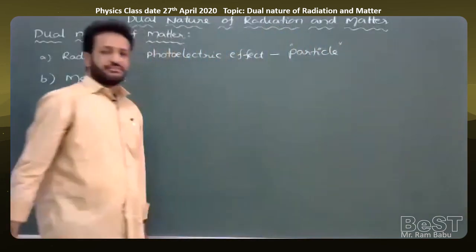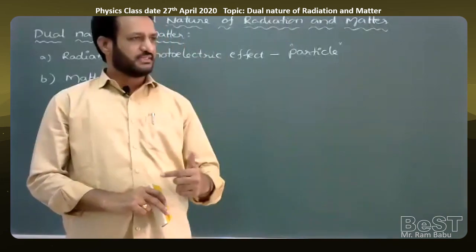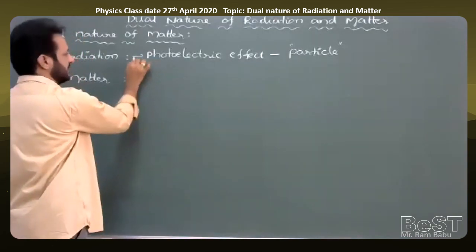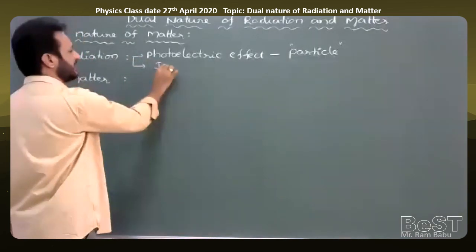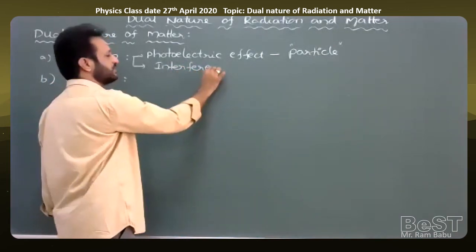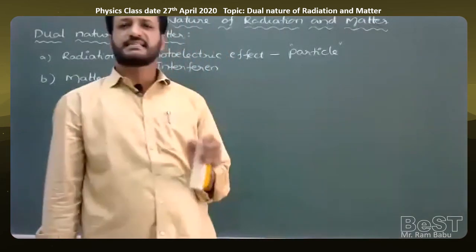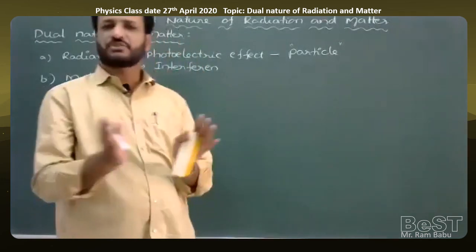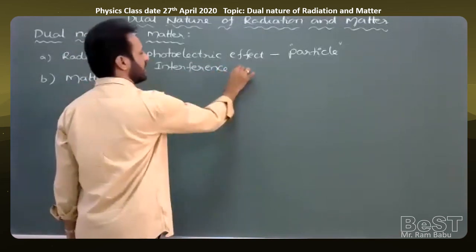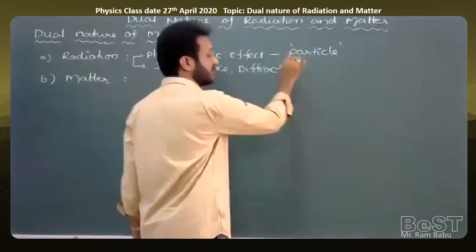At the same time, whenever the same radiation undergoes interference, diffraction, and polarization, it behaves like a wave. Interference means whenever two or more light waves of nearly the same amplitude, same wavelength, and a constant phase difference overlap or are superposed, we get the interference pattern. Diffraction is the bending of light around the corners of an obstacle.